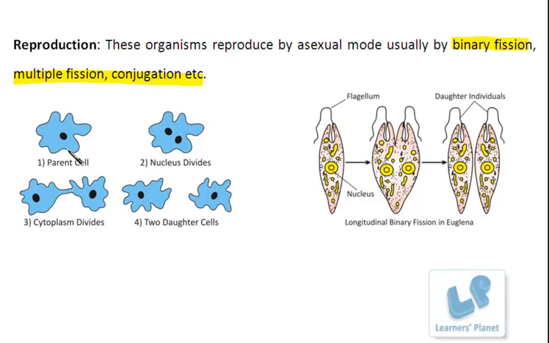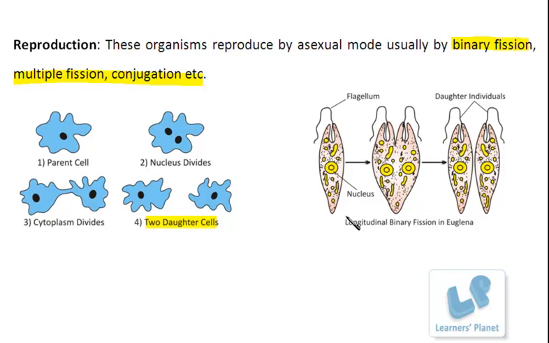Initially there is duplication of genetic material, then an increase in the cytoplasmic material, and when the size is large enough, there is a constriction in between and the cell is divided into two parts. Each part has a single nucleus, right? So this is how the two daughter cells are produced by binary fission.